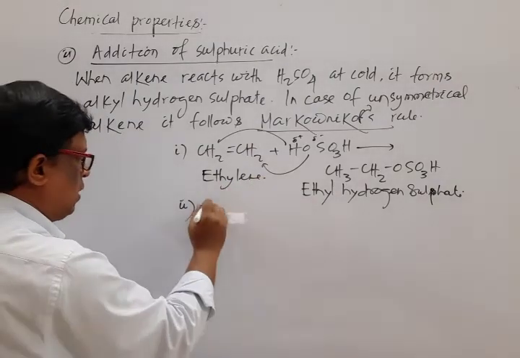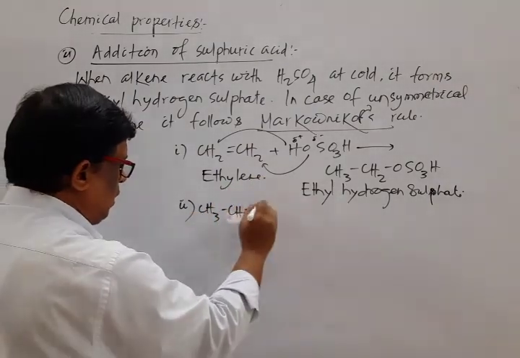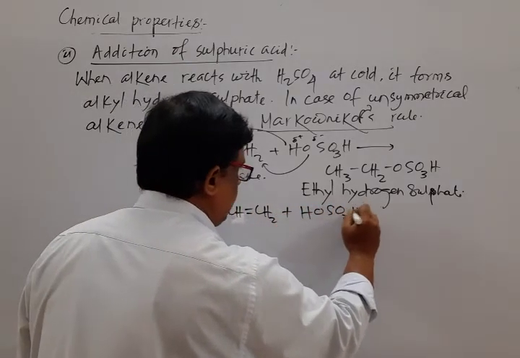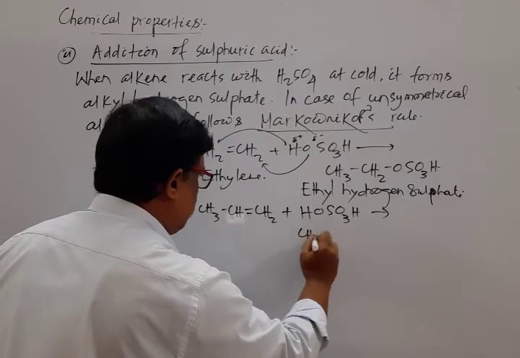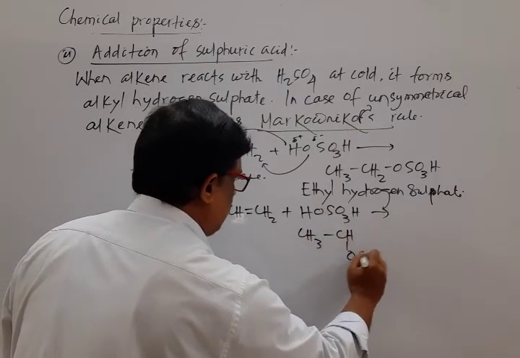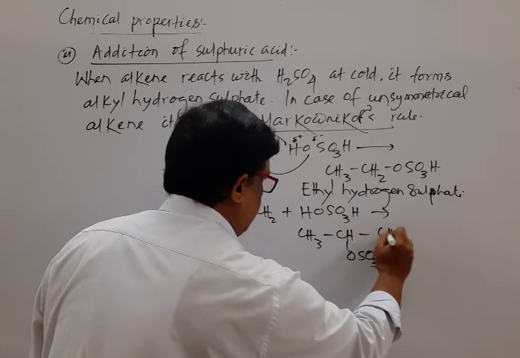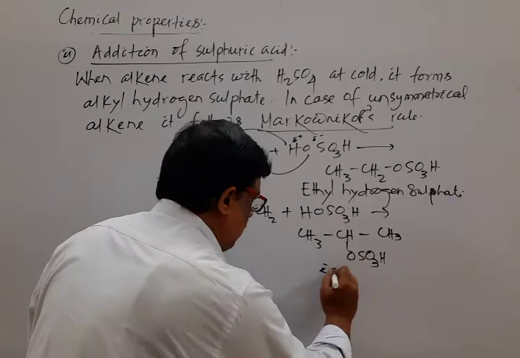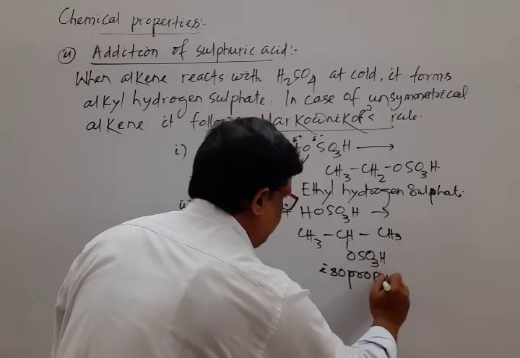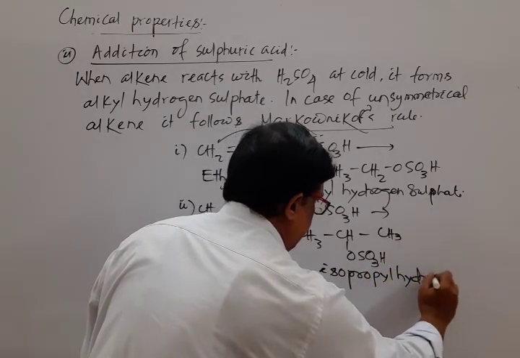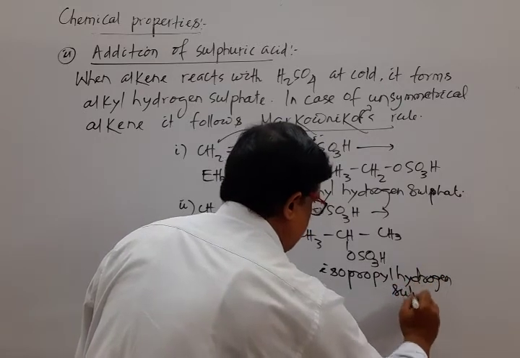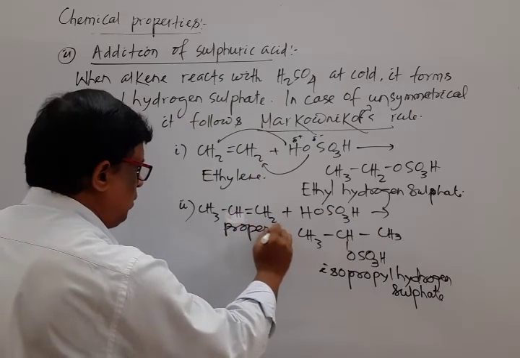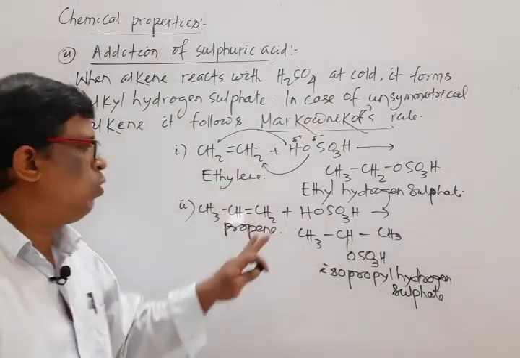If you select another example, CH3 CH double bond CH2 plus HOSO3H, the same procedure gives CH3 CH(OSO3H) CH3. Its name is isopropyl hydrogen sulfate, and the alkene is propene.